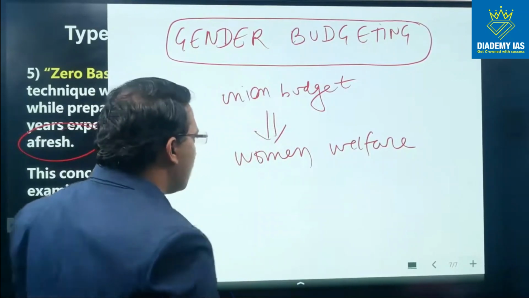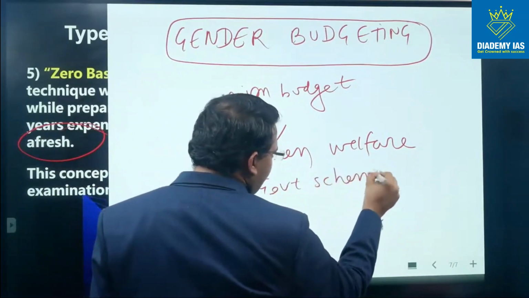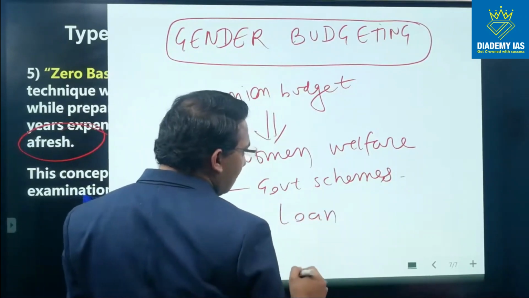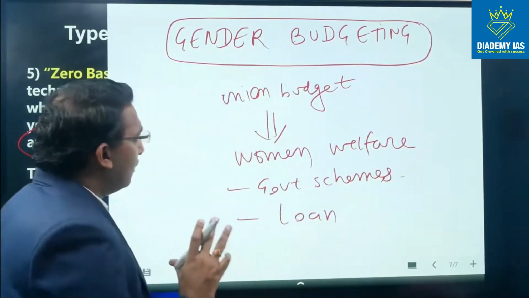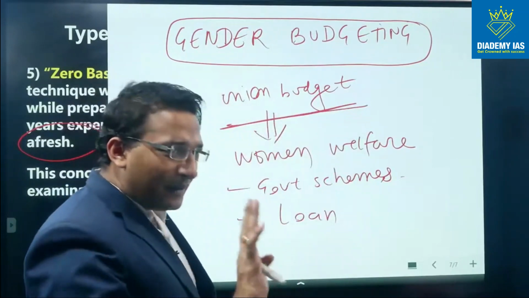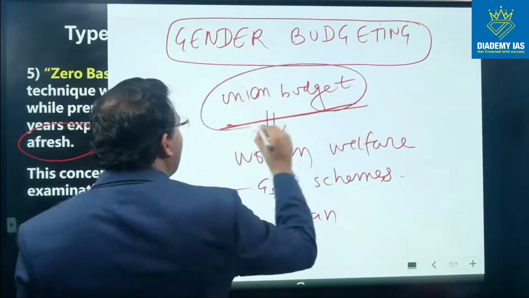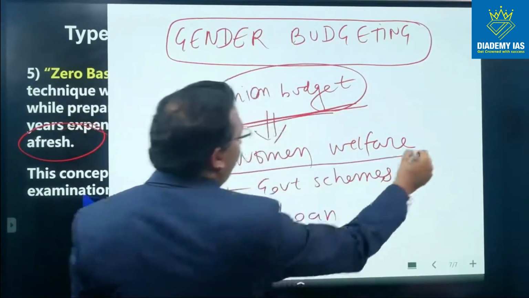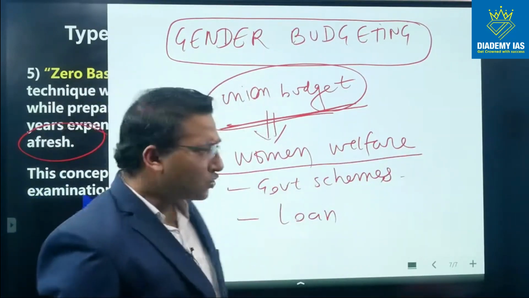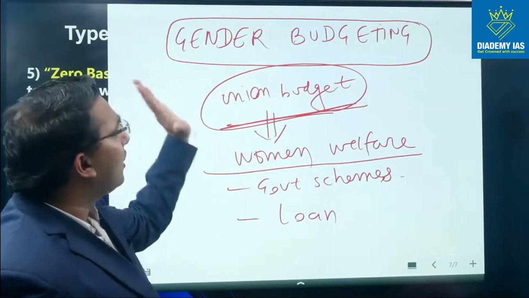right? So there are various schemes which are working specifically for the women, or a certain amount is kept for providing them as loan. So the budget is union budget only. The separate budget is not prepared for the women, right? Inside the union budget only, the amount is kept separately for the women welfare through different schemes, through different other areas. So all this process, all these activities, is called gender budgeting.